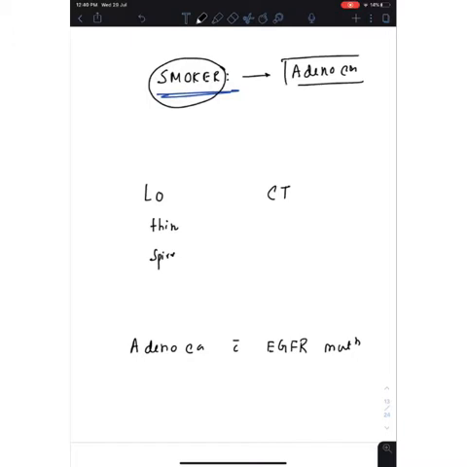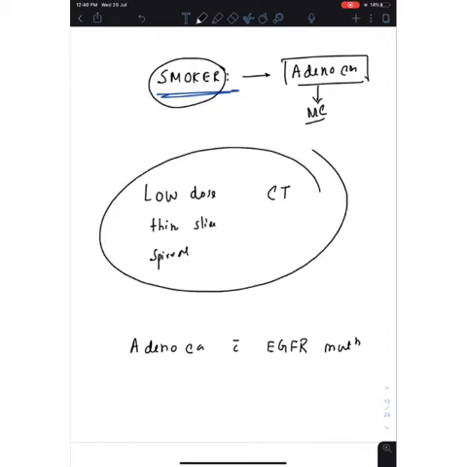And adenocarcinoma is not only associated with smoking, but it is also the most common type of lung cancer along world. And you all know that most common cancer in the world is breast cancer, and most common cancer in male in the world is lung cancer. That's it. In case of lung cancer, we have to do a low dose thin slice spiral CT. So that is a CT scan we do for a lung cancer.